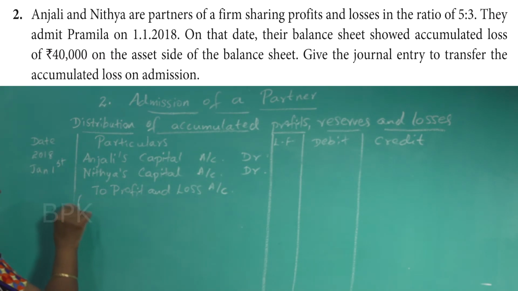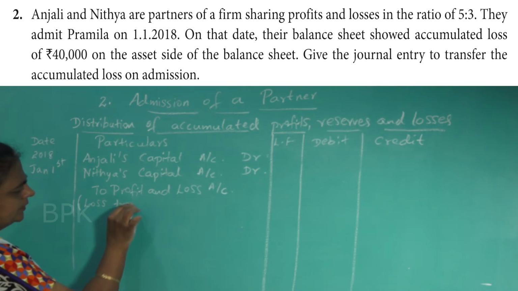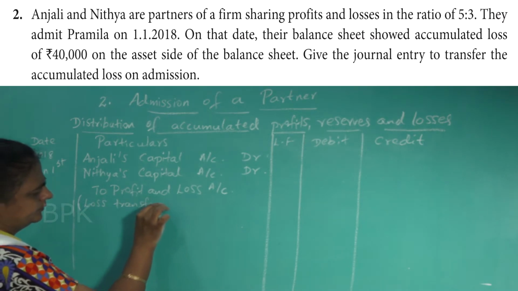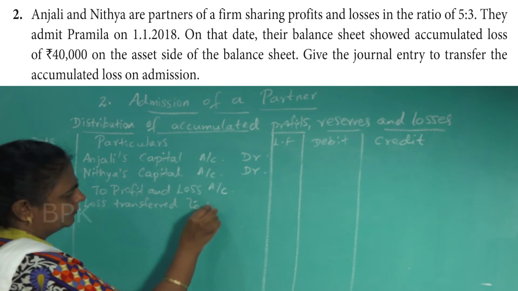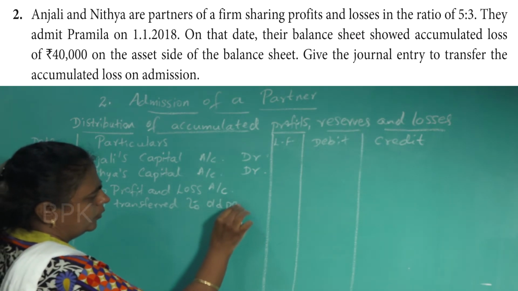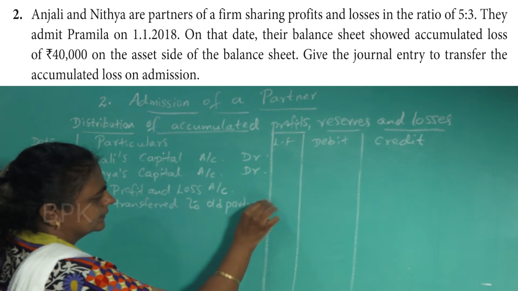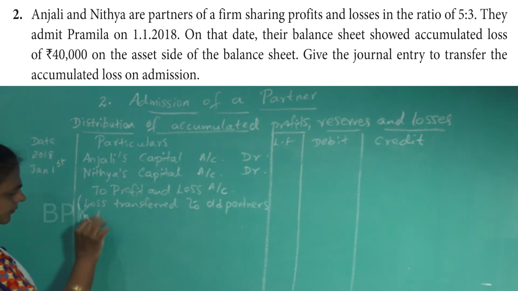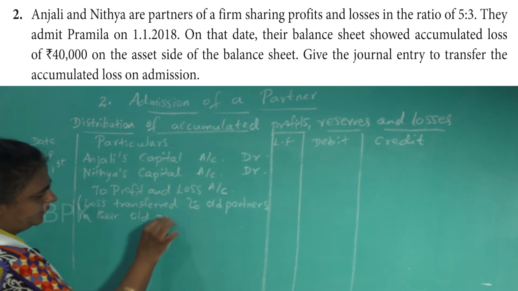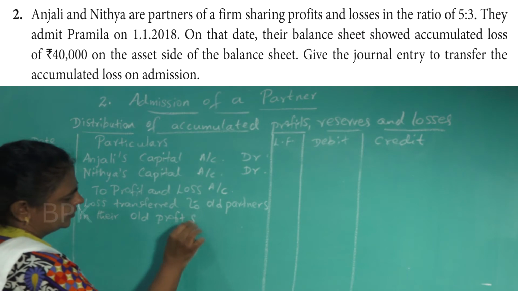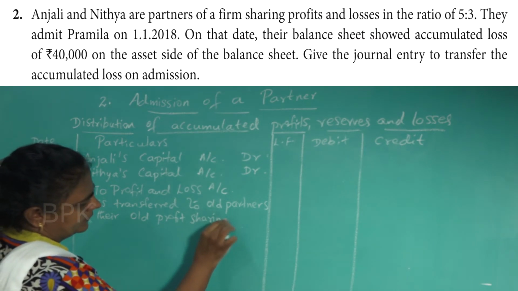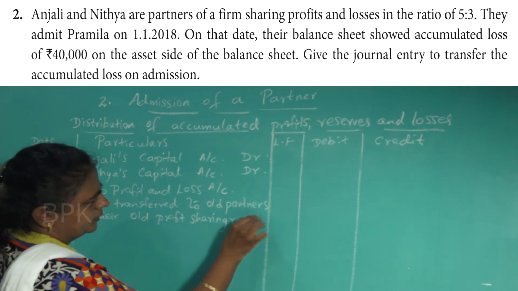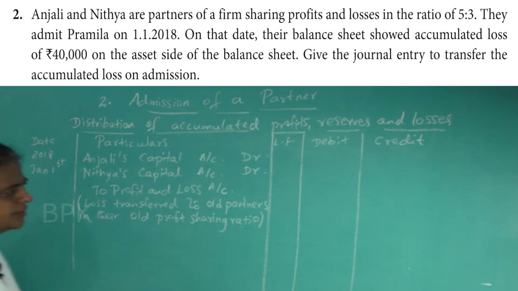Okay. Narration: Loss transferred to old partners in their old profit sharing ratio. So how much is the profit and loss? Profit and loss is 40,000.